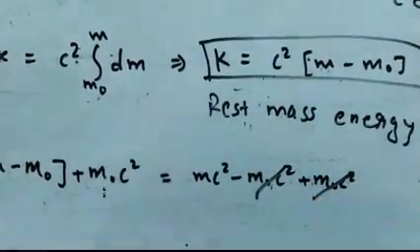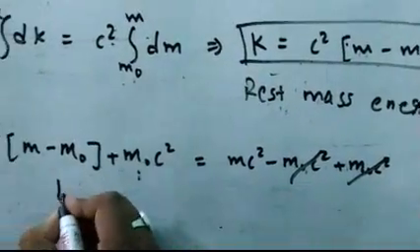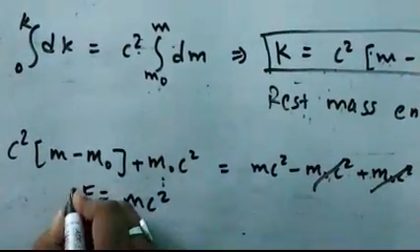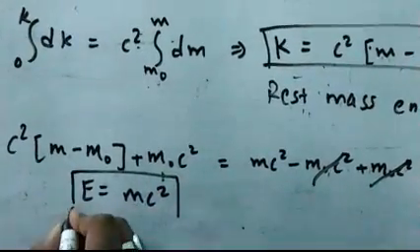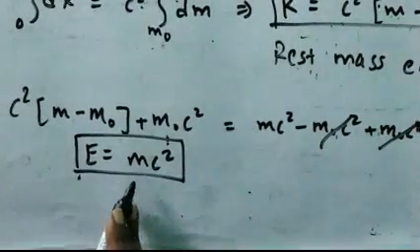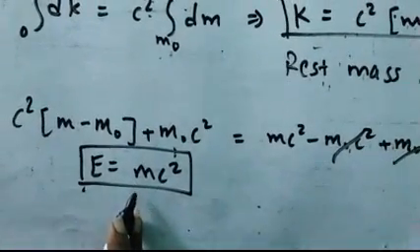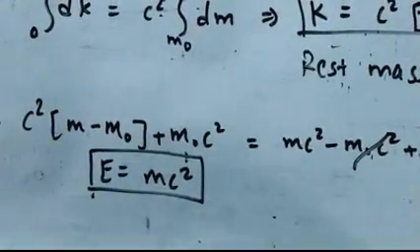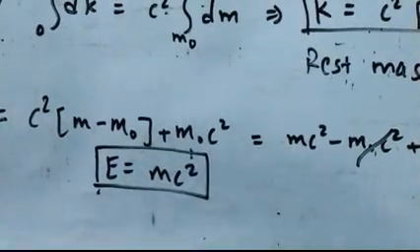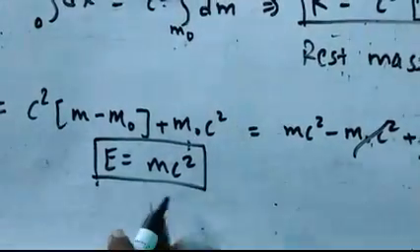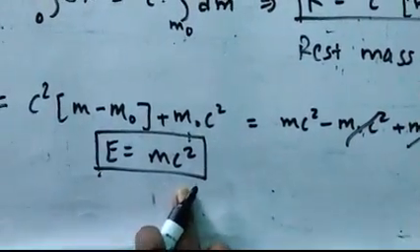So in this way they get cancelled, and in this way we arrive at the equation E equals mc square, the final equation. The equation which changed the way we look at the world. It was a monumental equation and it changed our worldview monumentally. So this is the derivation of the equation.